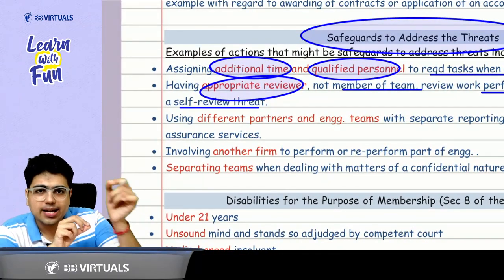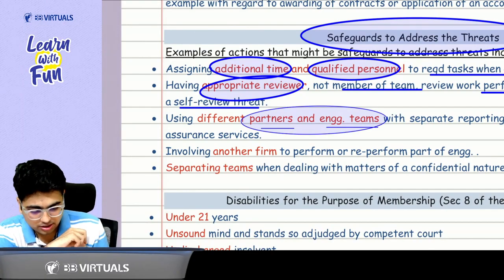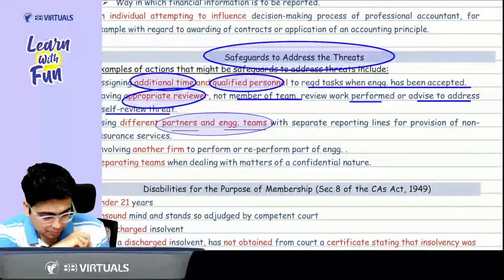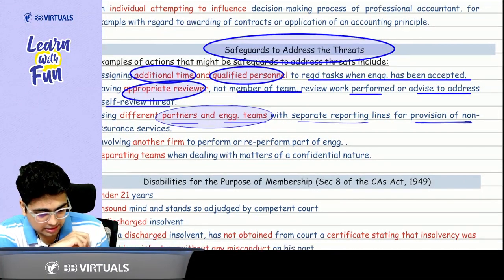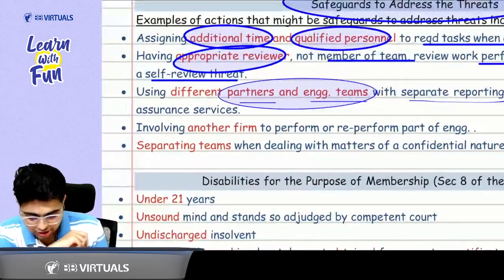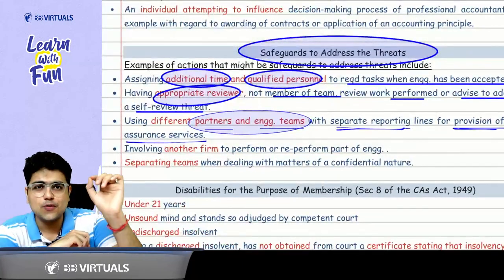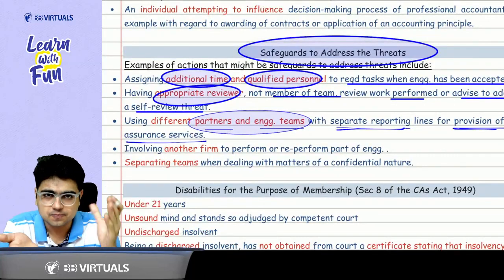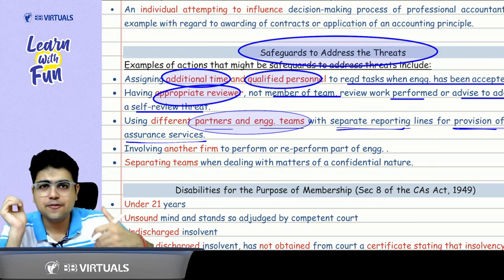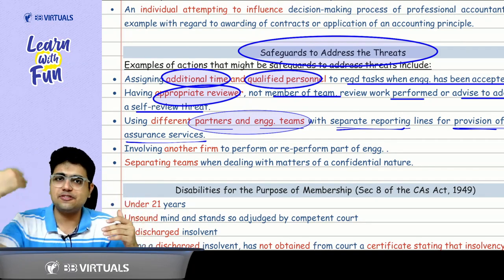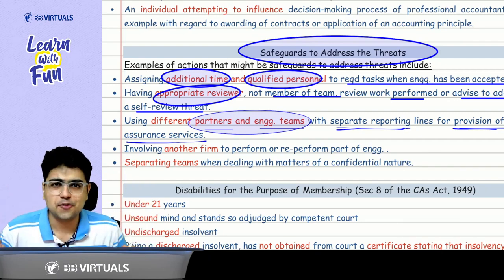We get a partner and his team. We get a partner and his engagement team for what? With separate reporting lines for the provision of, come on everyone, please focus, for the provision of non-assurance services. Acha, why are we getting separate people for the provision of non-assurance services? Because again it can create a threat for the auditor if he is providing the non-assurance services and the assurance services simultaneously. It can create a threat for the auditor.